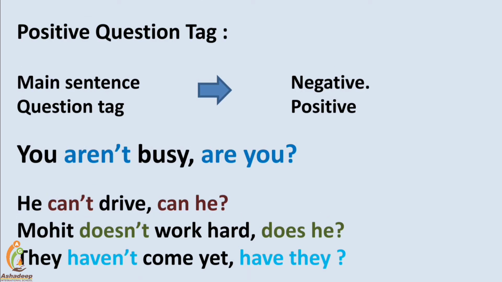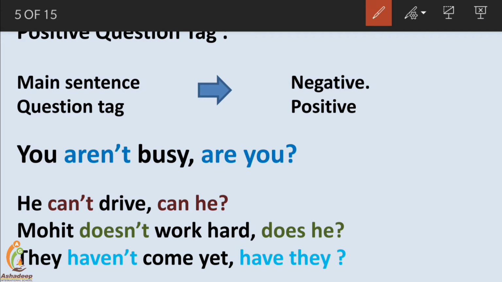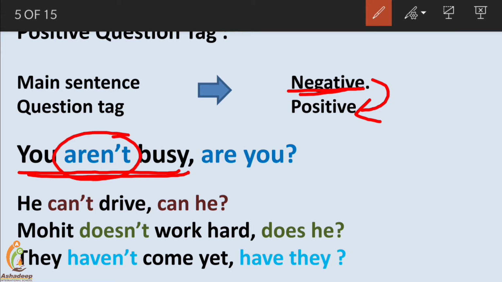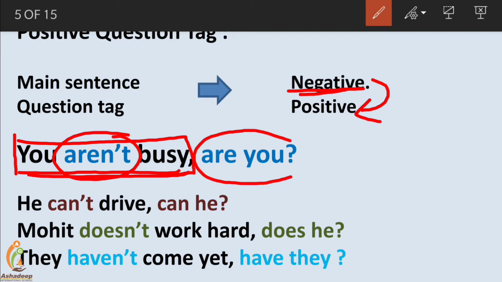When the main sentence is negative, its question tag is positive. You aren't busy. It's the main sentence. Decide whether it's positive or negative. Obviously it's negative. Here is negation, denying something or saying no about something. Here the sentence is in negative form. Its meaning shows negation, and that's why the question tag will be in positive form.